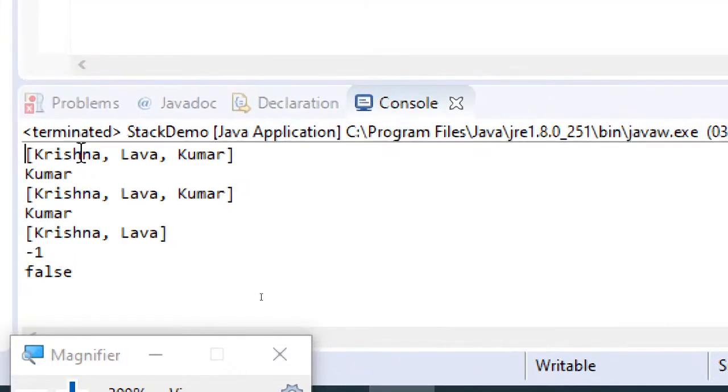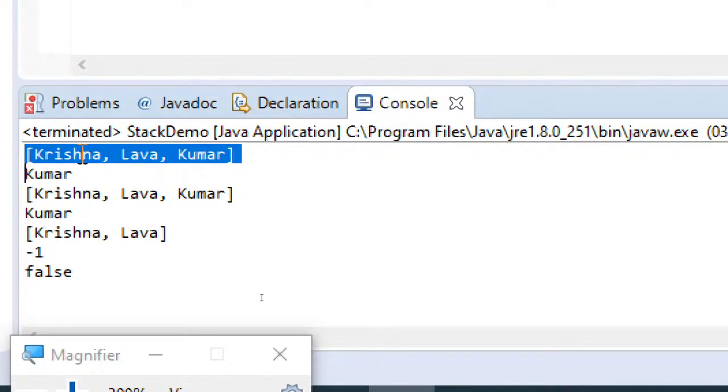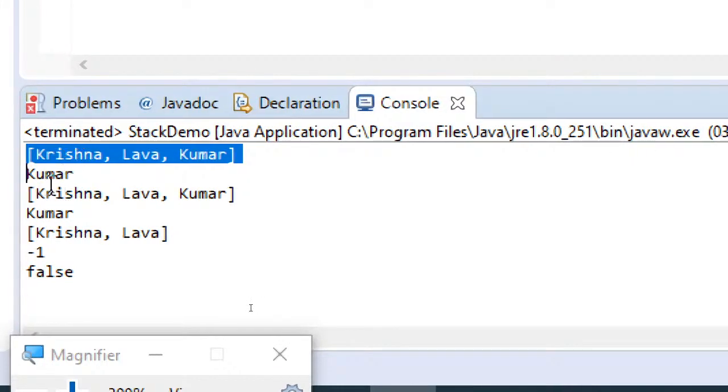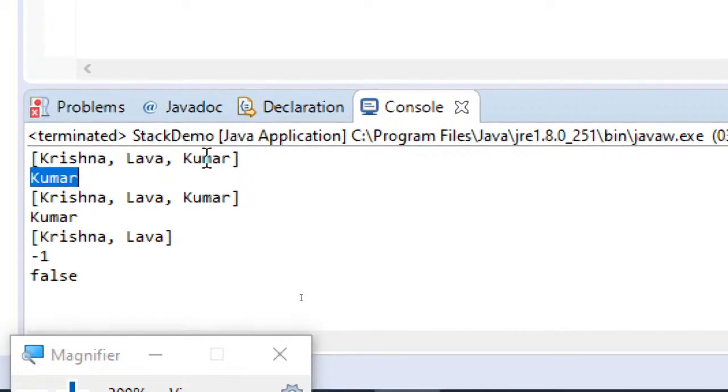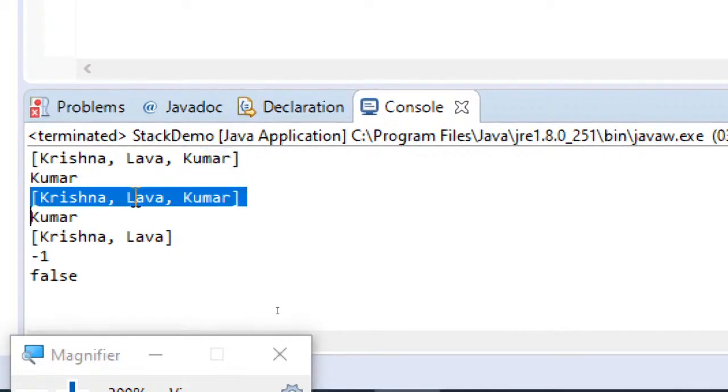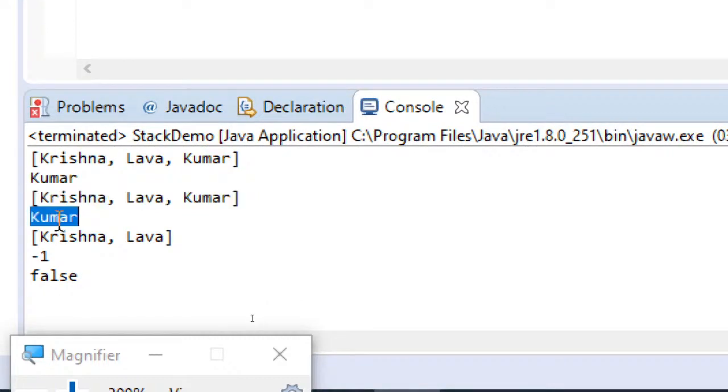So you can see the first which I have displayed, the object itself, it is displaying me list, and next I have run peek, so it is returning me the lastly pushed element, that is Kumar. Again you can see it did not remove it. Next I have used pop, so it removed the last element and returned. That's the reason you can find it missing. And next when I'm searching for the element which is not there, it is returning -1.